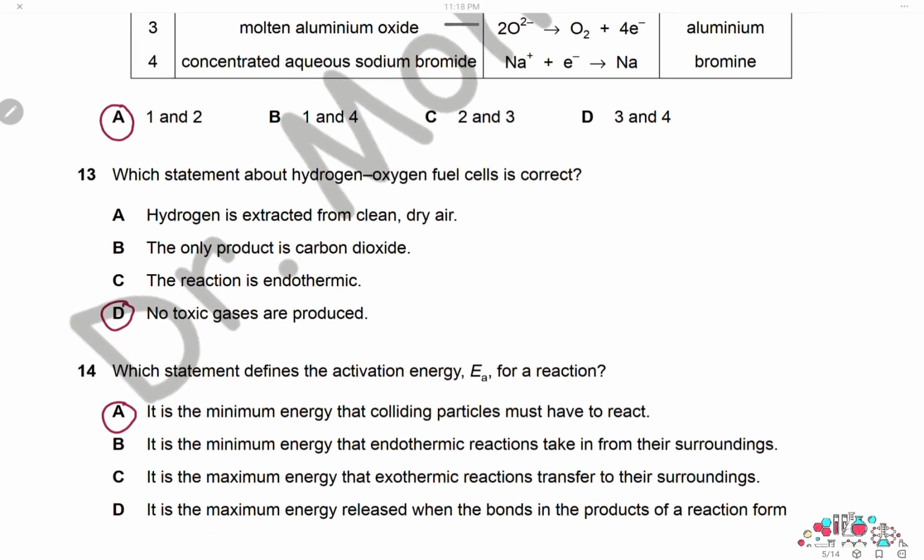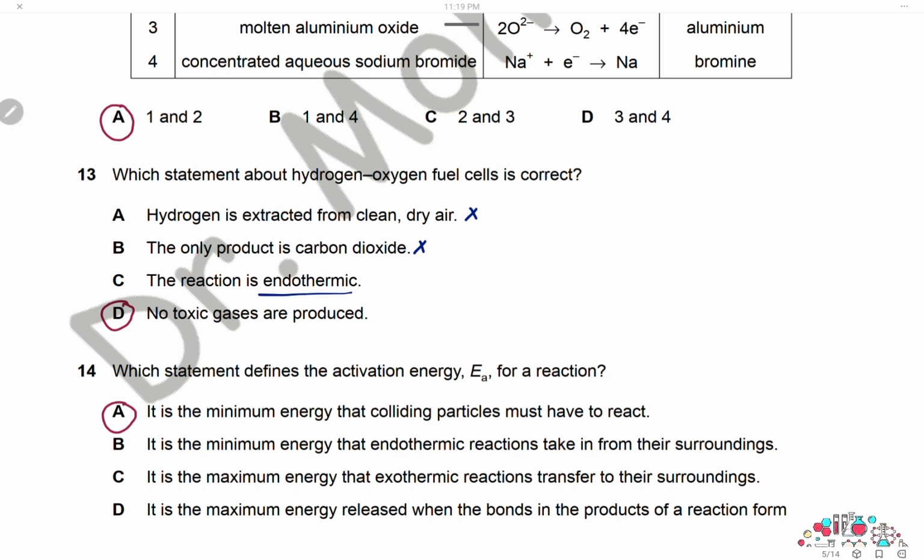Question 13. Which statement about hydrogen fuel cell is correct? Hydrogen is extracted from clean dry air. This is wrong. The only product is carbon dioxide. This is also wrong because the hydrogen fuel cell produces only one product, which is water. There is no pollution. That's why we are using hydrogen fuel cell.